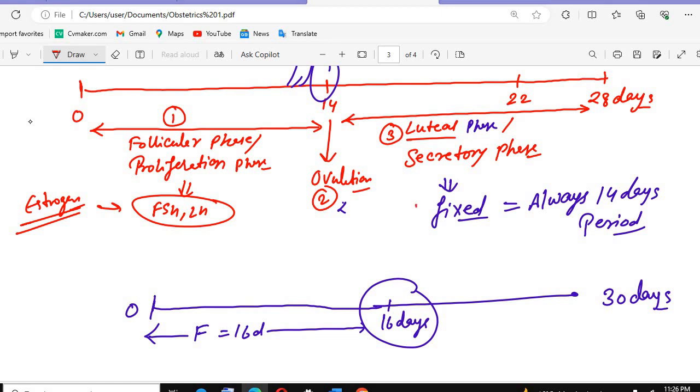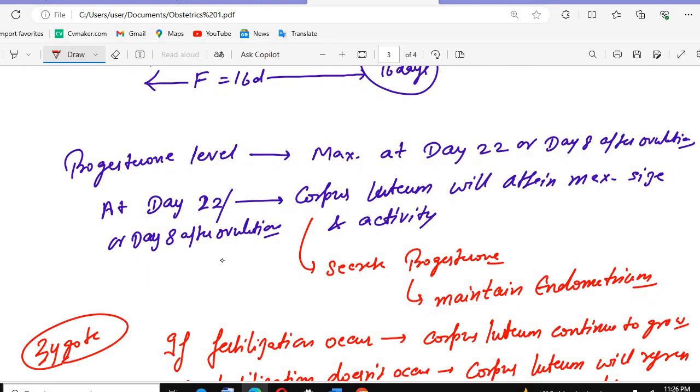Then we have the luteal phase, which is the fixed phase that you need to remember always. How many days? 14 days. Then the progesterone level is maximum at day 22. Why is it maximum?